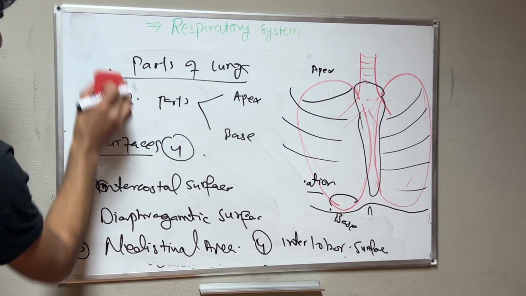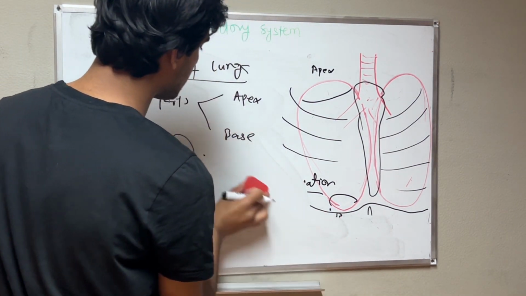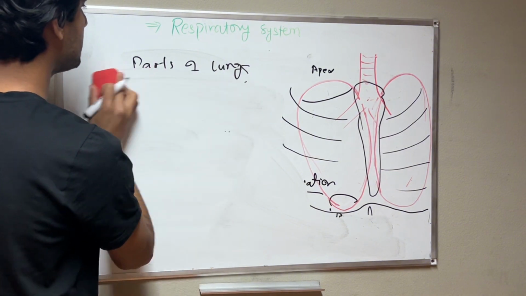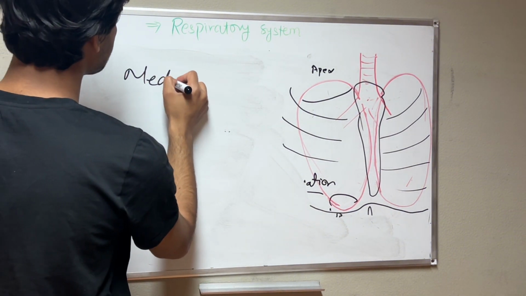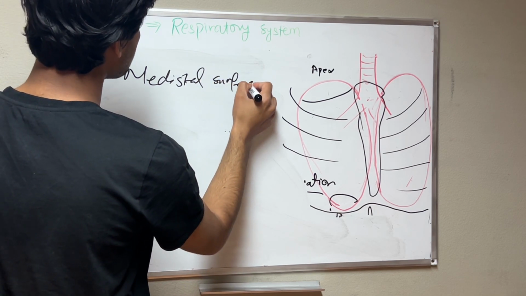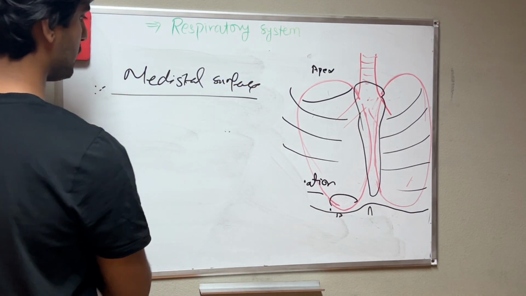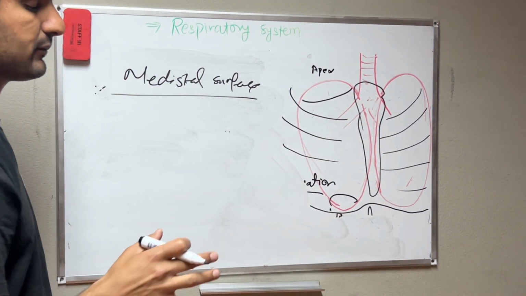Now a little about the mediastinum, because I mentioned it. What is the mediastinum? The mediastinal surface is very important. Now I will show what the mediastinal surface is.